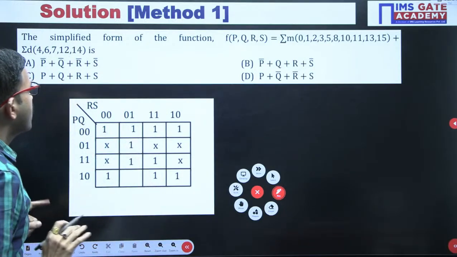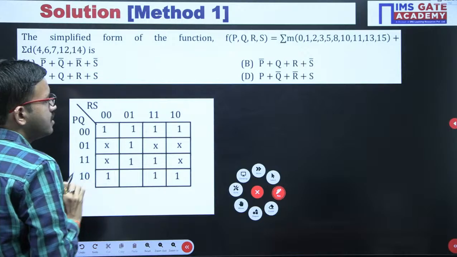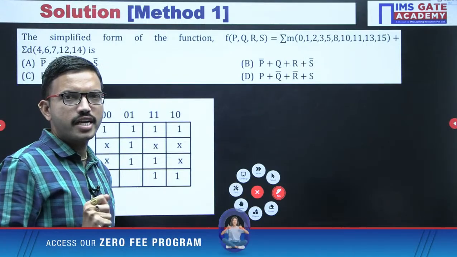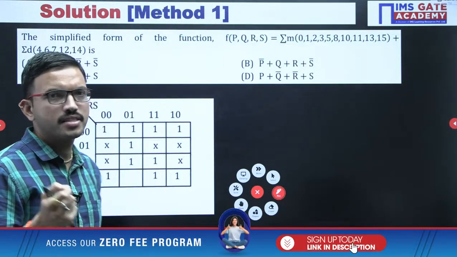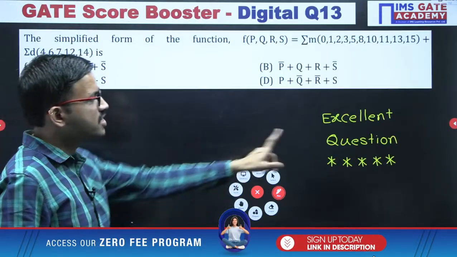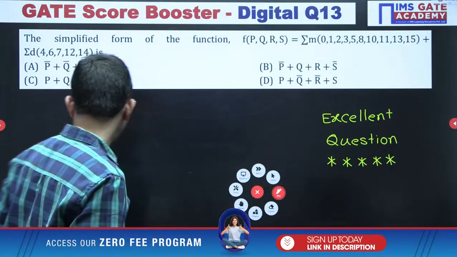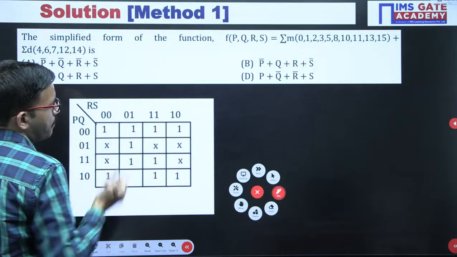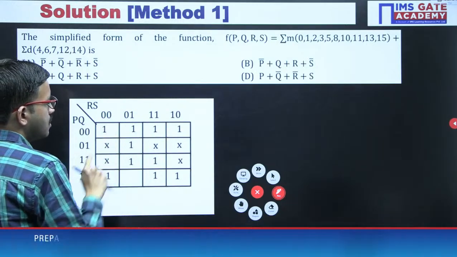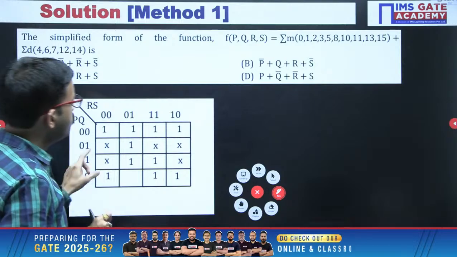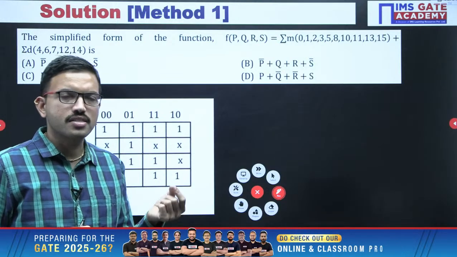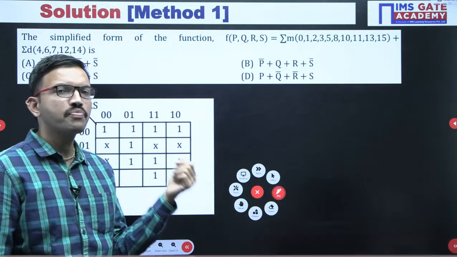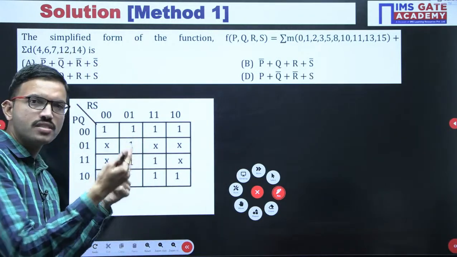Now, for the timing I am discussing one method, and after that I will discuss a second method, which is the easiest method. That is the reason I have mentioned this question as excellent. First, in this K-map, if you treat don't care terms as ones and are able to get a further minimized function, then you can treat those don't cares as ones.